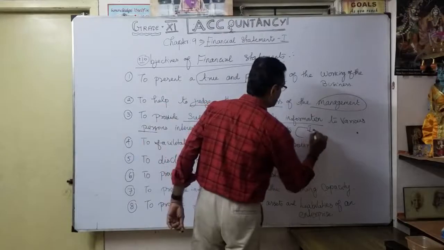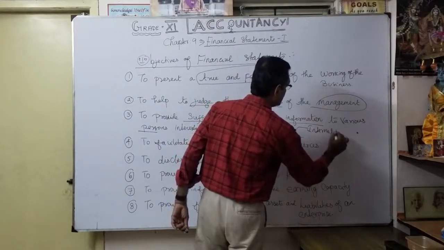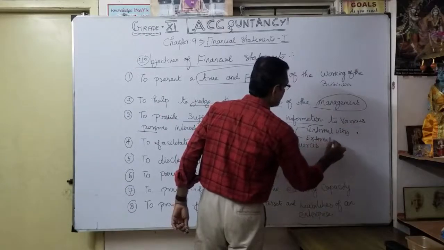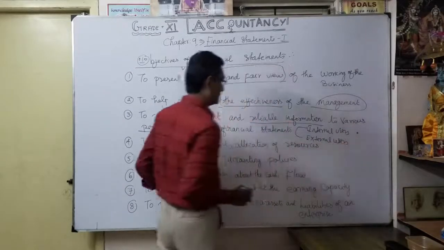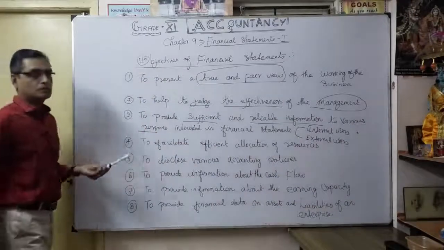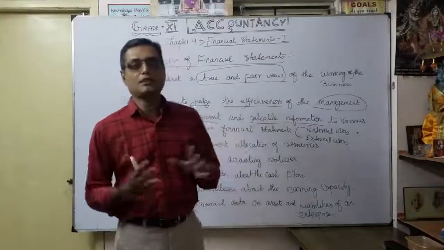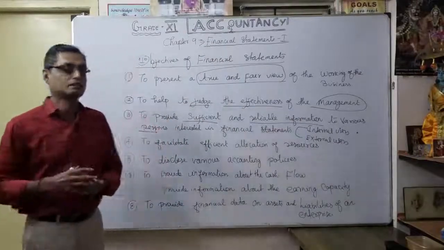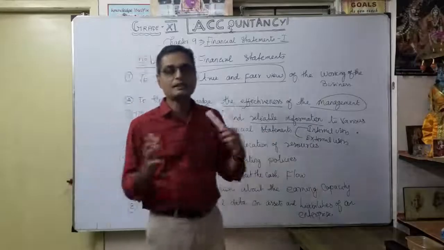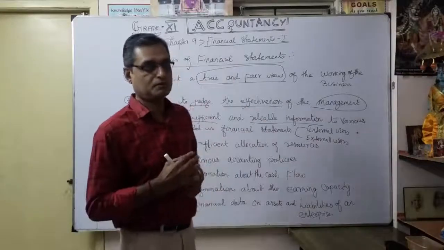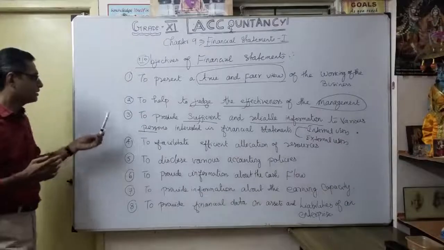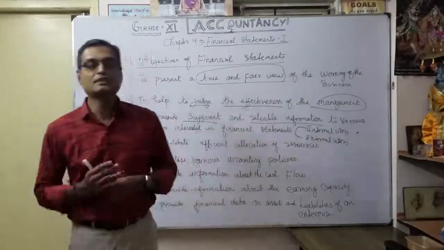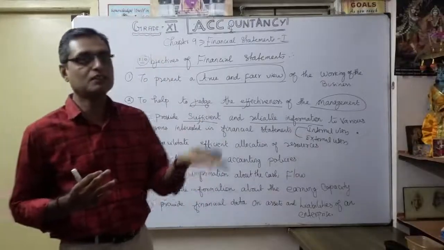We know they are internal users and external users, isn't it? So based upon the financial statements, they have an idea, they have the judgment, they have the clarity for decision making. Financial statements have a very important role in providing sufficient and reliable information to interested persons, whether internal users or external users.